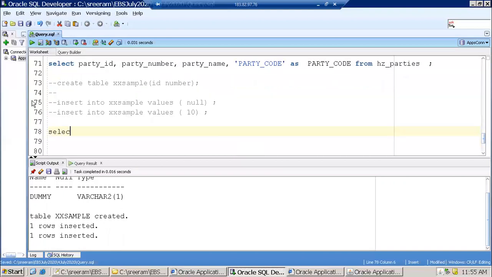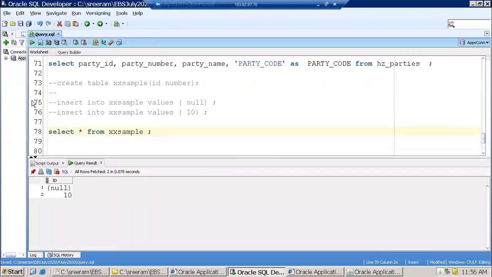Now I'll say select star from X example. We should get two rows. One is null and the other one is 10. So you can just consider null is one kind of value. There is no value at all. Null is a value, but doesn't have any significance.